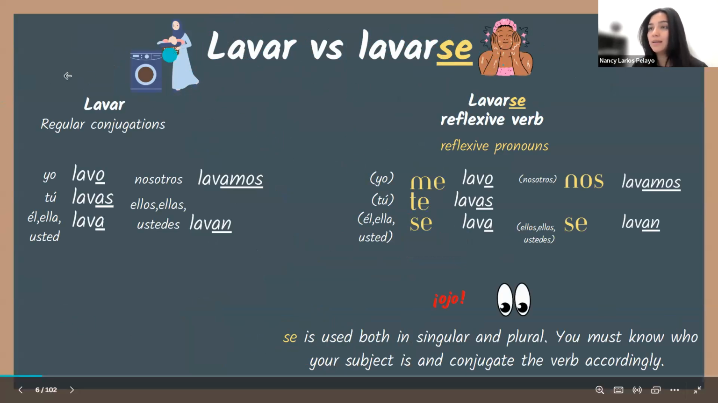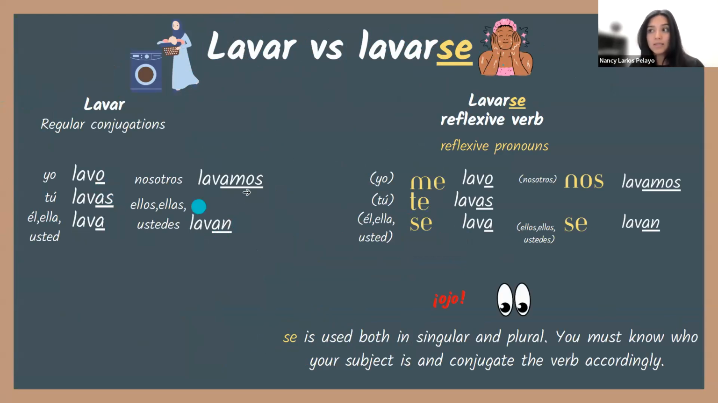Okay? Entonces, aquí tenemos, ¿sí? Las conjugaciones regulares de AR. We have the regular conjugations of AR verbs. O, as, a, amos, an. ¿Sí? Lavarse, that's a reflexive verb. ¿Sí? And so we have the reflexive pronouns. Yo me lavo. Tú te lavas. Ella, él, usted se lava. Nosotros nos lavamos. Ellos, ellas, ustedes se lavan. Notice the endings of AR stay the same, but we are adding the reflexive pronouns.